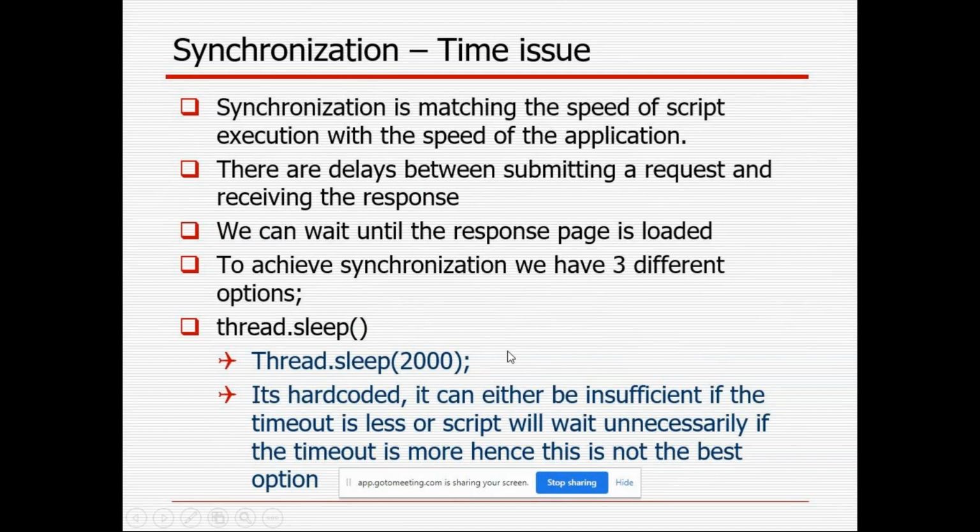It means matching the speed of script execution with the speed of the application. For example, after entering the username in Gmail and clicking the next button, if immediately I pass the password using my script, what happens is the page is still loading, so it is not going to enter.